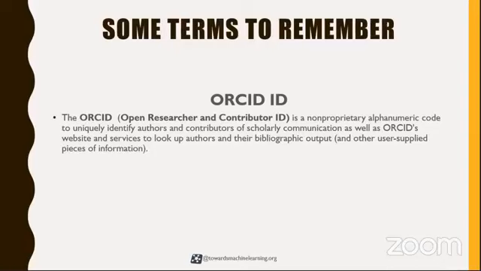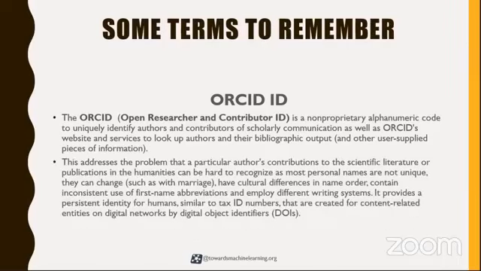Let me compare this ID with your Aadhaar card. As you are a citizen of India, you have an Aadhaar card with you, which gives you a unique identity across the nation. So it is just like the Aadhaar card of the journals, you can say.